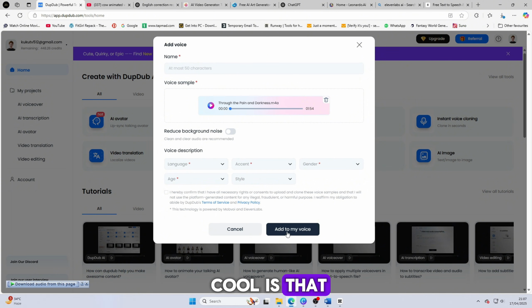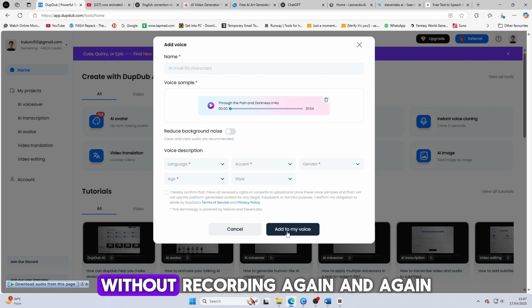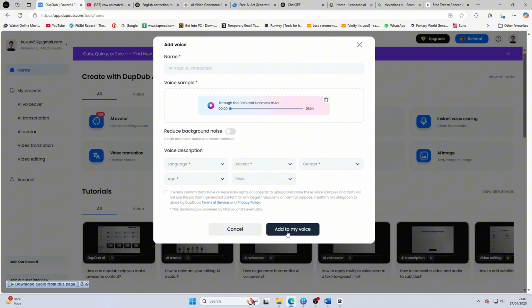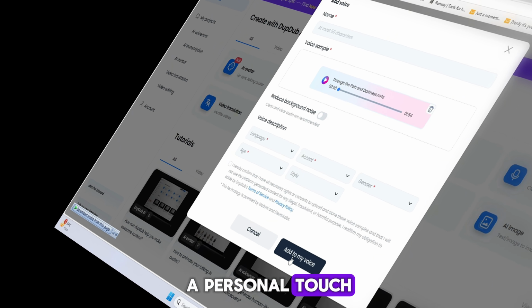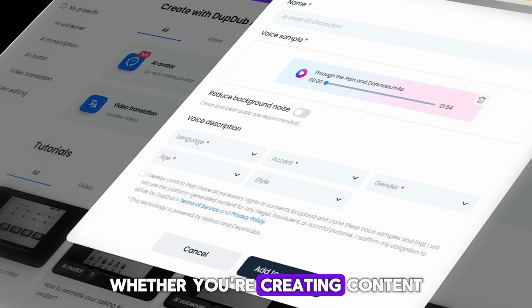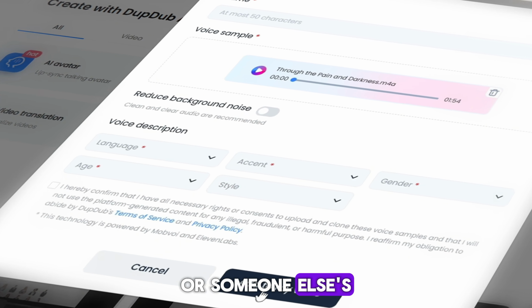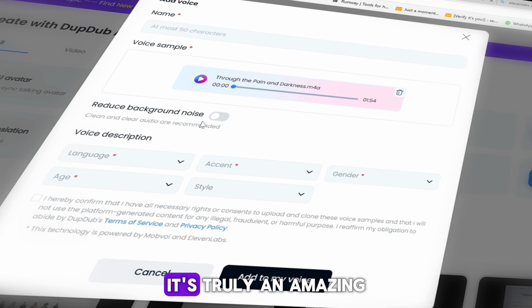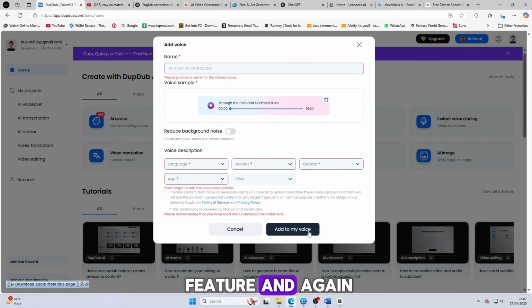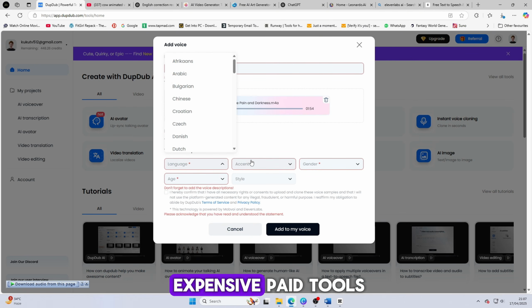How cool is that? This feature is perfect if you want to keep your own voice in all your videos without recording again and again. It saves a lot of time and gives your content a personal touch. Whether you're creating content in your own voice or someone else's, this tool makes it super easy and realistic. It's truly an amazing feature, and again, no need to use expensive paid tools.